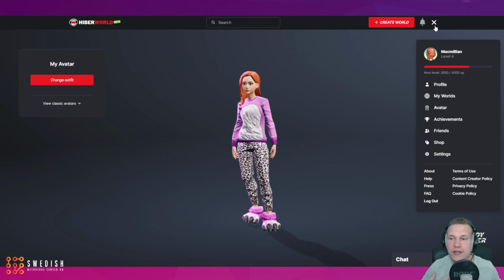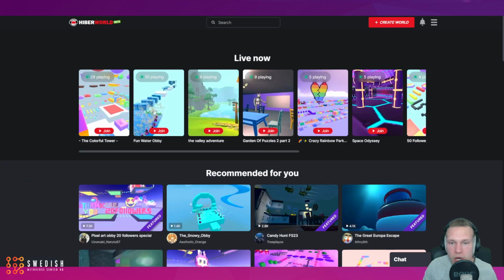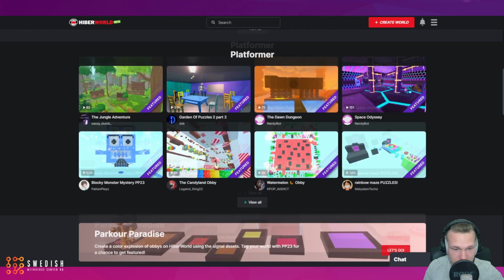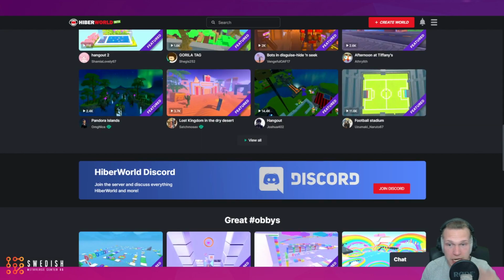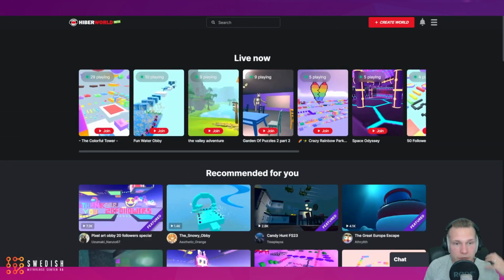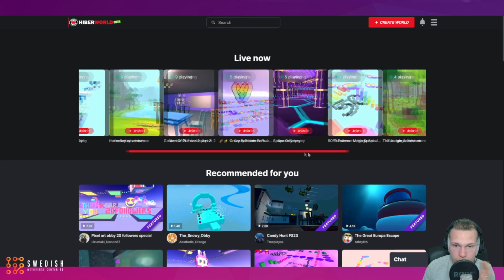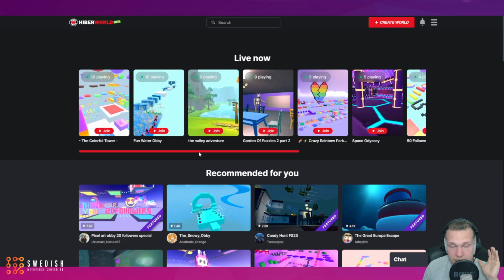So how about we actually get into some gameplay? How about we check out some of these worlds? Just by going back to the main page, the front page, you will find a bunch of different worlds. We have seen this kind of menu before, but what we find here is that on the top, we get a few recommended worlds that are currently live and are being played by multiple people. For example, this one on the far left currently has 29 people in it. 29, that's quite a few people.